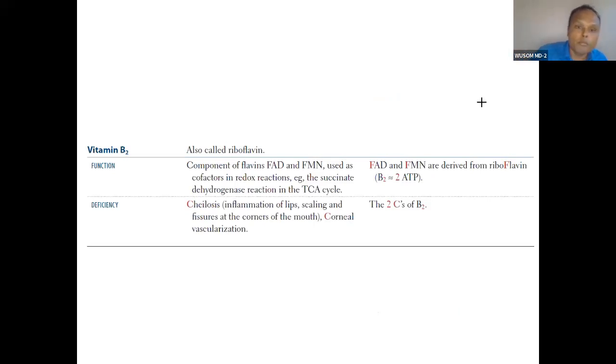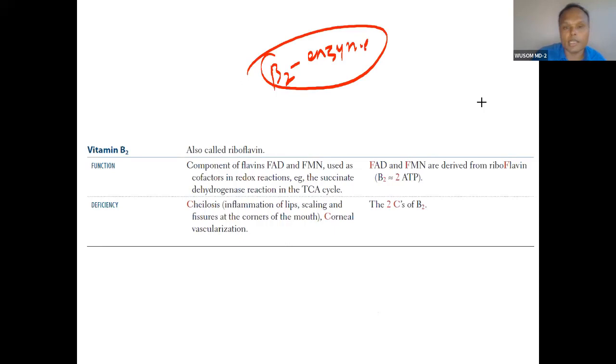And you know, B2 is very tightly bound with the enzyme. That is why vitamin B2 deficiency is very rare. Even if it is deficient, the presentation will be dermatological and mucosal. Generally, if something is tightly bound, deficiency is very rare. NAD is not tightly bound, that is why deficiency of niacin is very common.